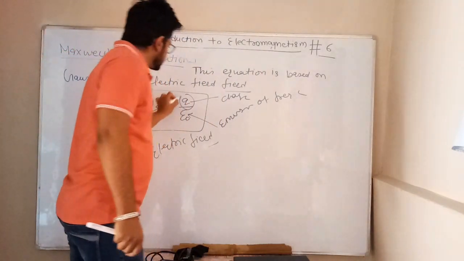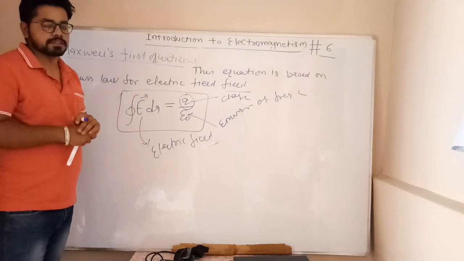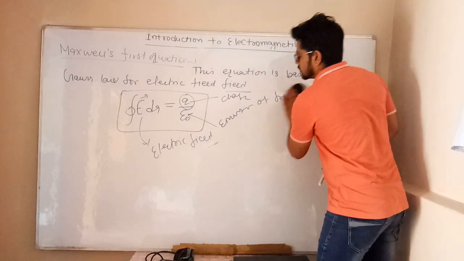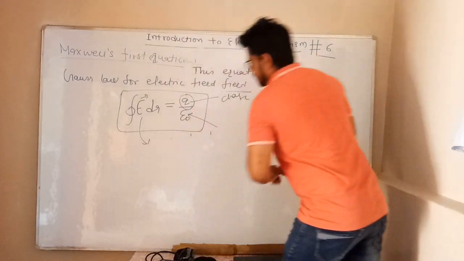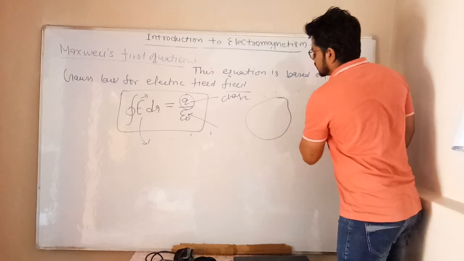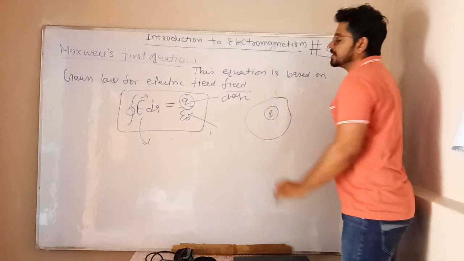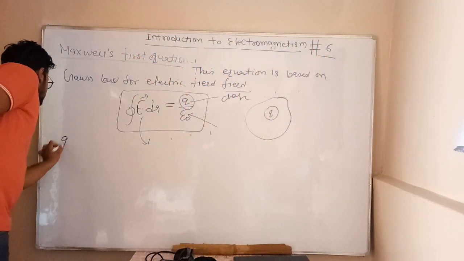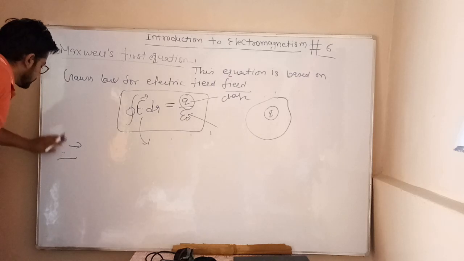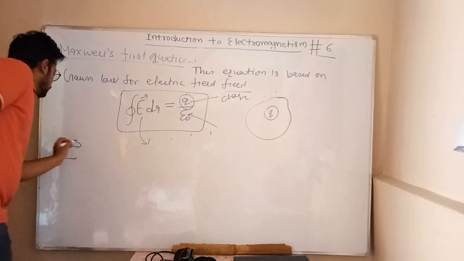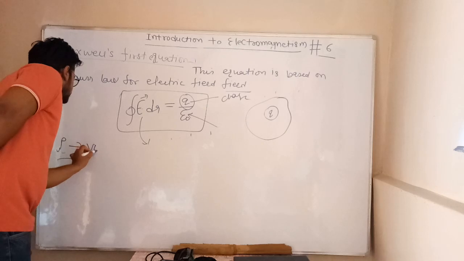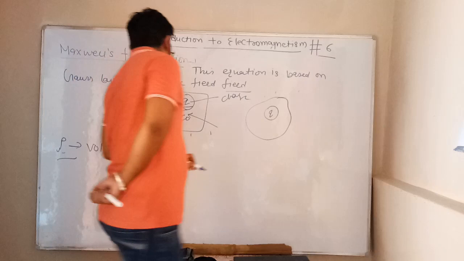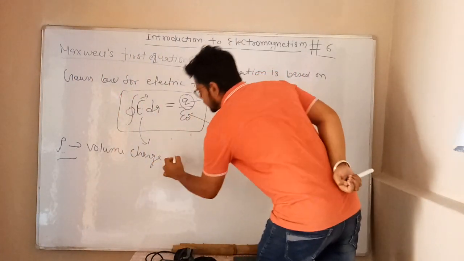If we consider charge is uniformly distributed, let's suppose this is the surface. If charge Q is uniformly distributed in this surface, then we use another term, sorry, not Q, rho. We know rho is volume charge density. What is rho? Volume charge density. You may ask a question, what is volume charge density?